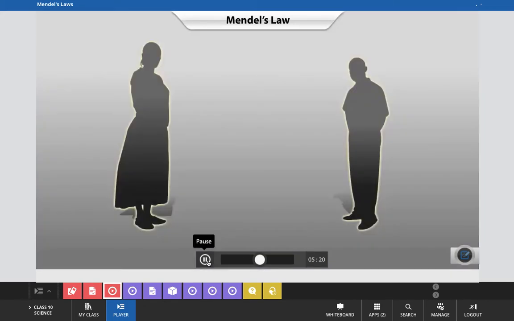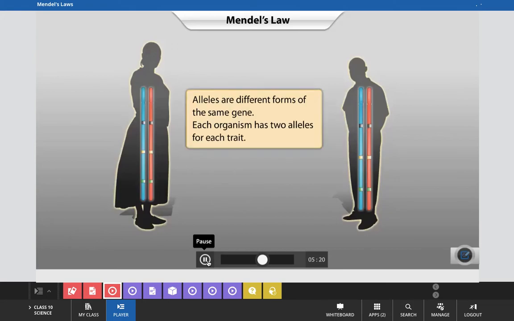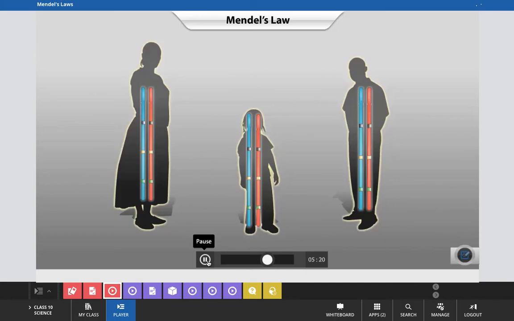Today, scientists know that traits are passed on from one generation to the next through genes which are carried by chromosomes. We also know that alleles are different forms of the same gene, and that each organism has 2 alleles for each trait. Based on Mendel's findings, for any particular trait, only 1 allele passes from each parent onto an offspring. Which allele is inherited from each parent is a matter of chance.